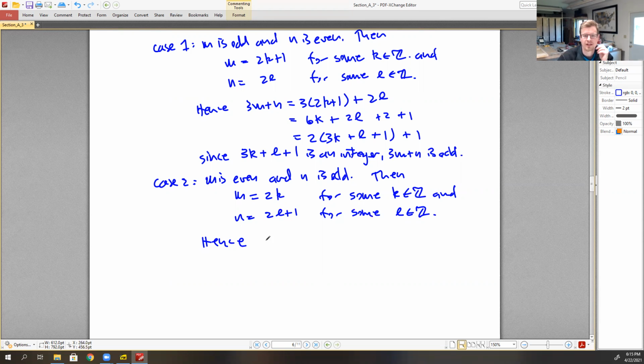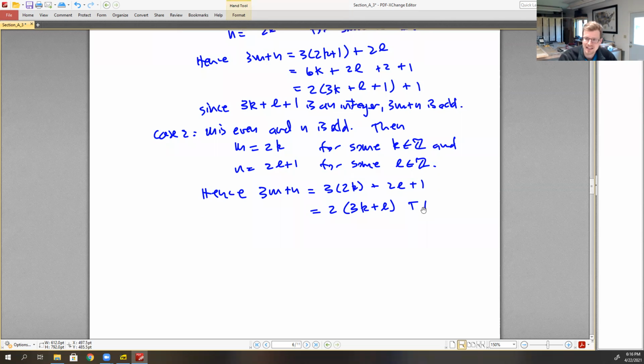So 3m plus n can be written as 3 times 2k plus 2l plus 1. Pull out the common factor of 2 from these two terms to give us 2 times (3k plus l), and then I still have a plus 1 here. That gives me 2 times something plus 1, which represents an odd number.